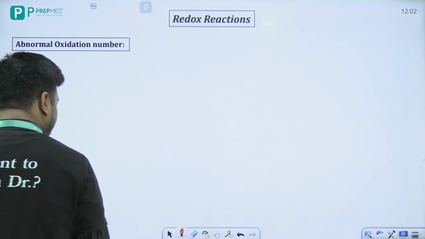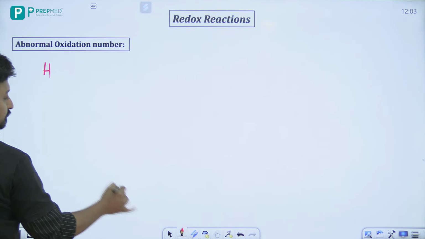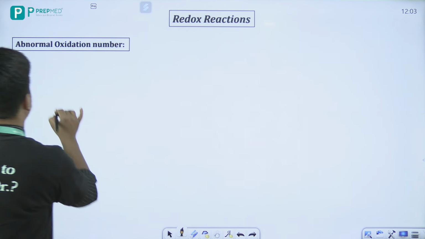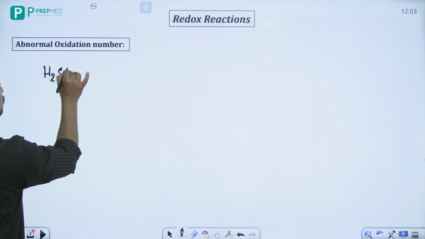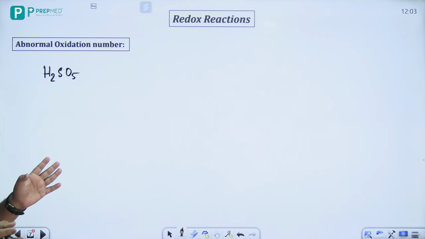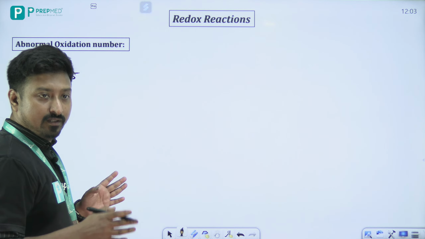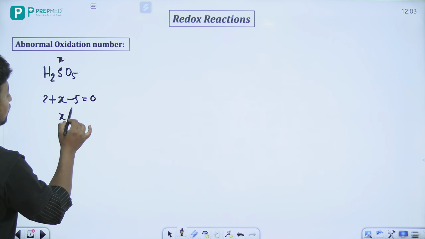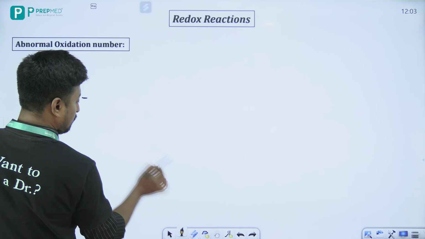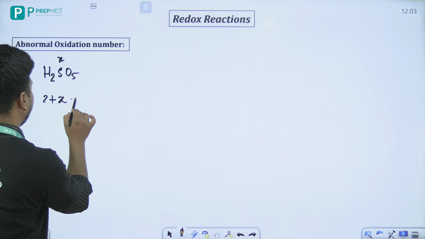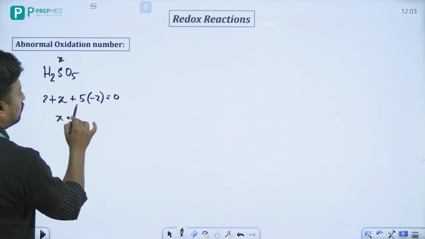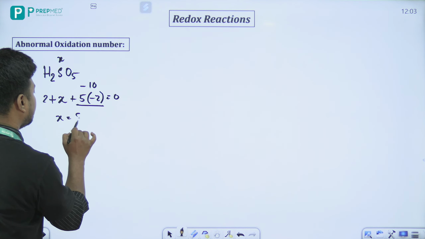Let's say if I want to talk about this one, H2SO5. Now in the normal conventional way, if I try to calculate the oxidation state of sulfur, then remember 2 plus X plus 5 into -2 is equal to 0, so X will be equal to 8.